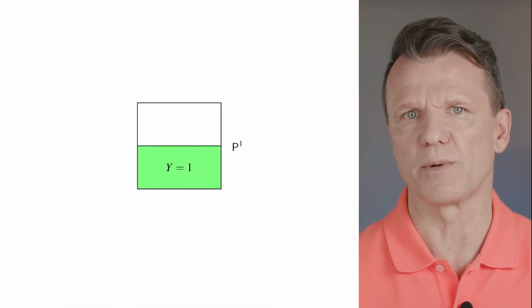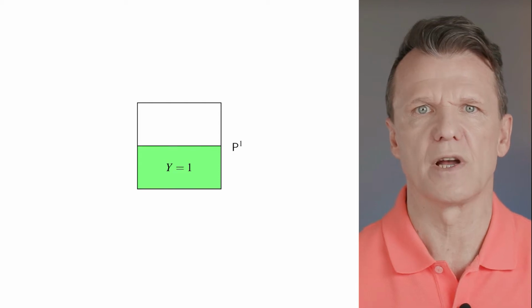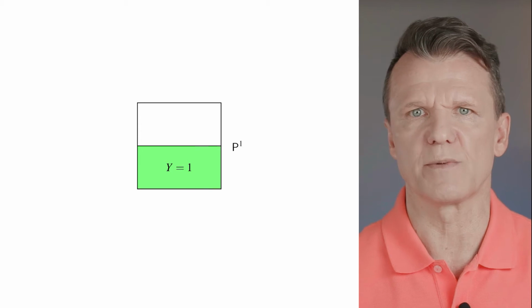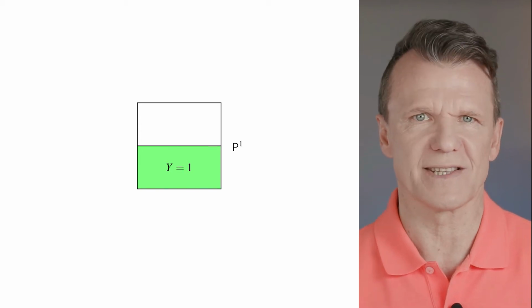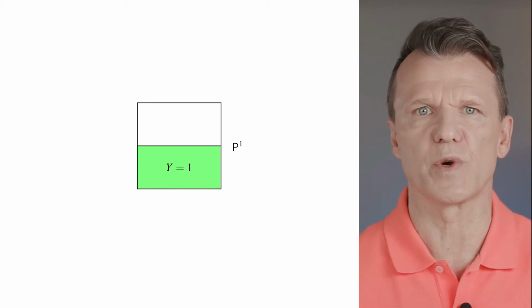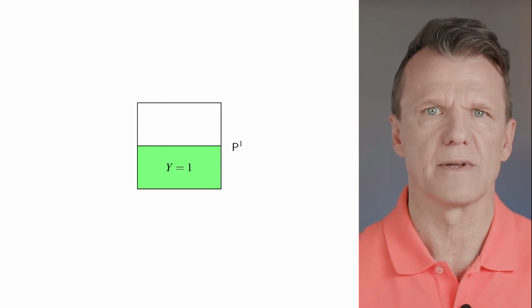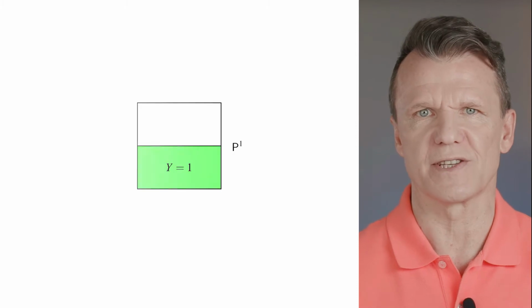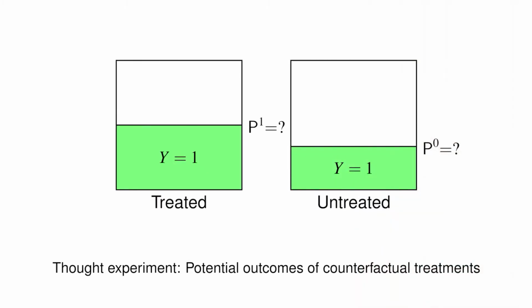It represents the population of units. All outcomes occupy the total area of the square. For simplicity, let's assume that treatment response is either failure or success. Successful outcomes fill some area. To show it, we divide the square horizontally into parts. The colored area represents success. Its height is the marginal risk. But we need two squares, one for all treated units and the other for the same units but not treated. Then the treatment effect is the difference between the risks plotted in these two squares.